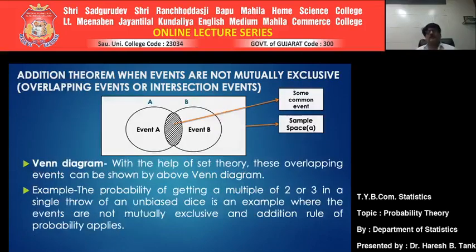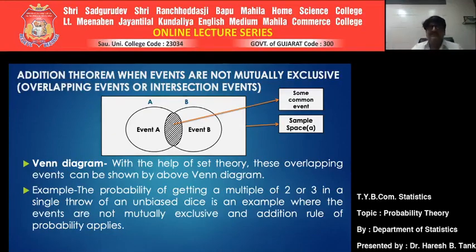Just view it with a Venn diagram, this will make it more clear. Look, this is the Venn diagrammatic format of a not mutually exclusive event, or you can say overlapping event, or intersection event. When events were mutually exclusive, we have seen the Venn diagram, they were two different sets, A and B. There was nothing common in between.